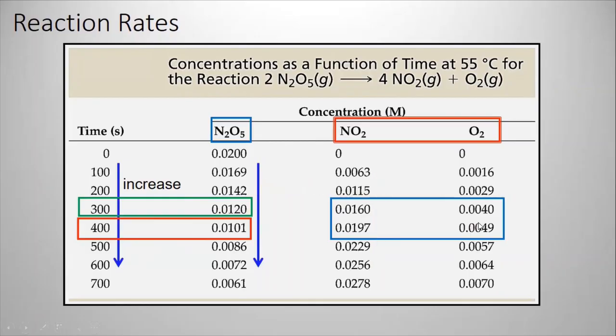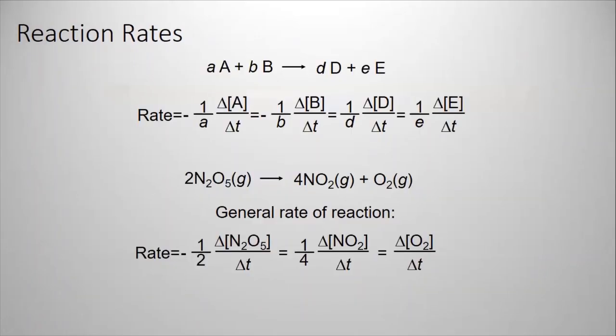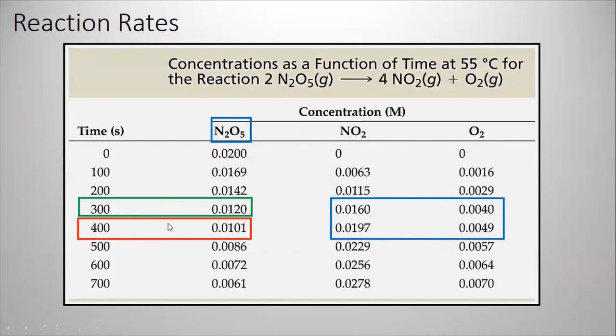And you already know the model, you already know the relationship. Here is the relationship: your reaction rate is -1/2 the change of concentration of N2O5 over delta t, and it's 1/4 the change of NO2 over delta t, and it's the change of oxygen over time because it's 1/1. So all of these will equal each other. Whatever you do here, your outcome will be almost the same. So let's look at N2O5.